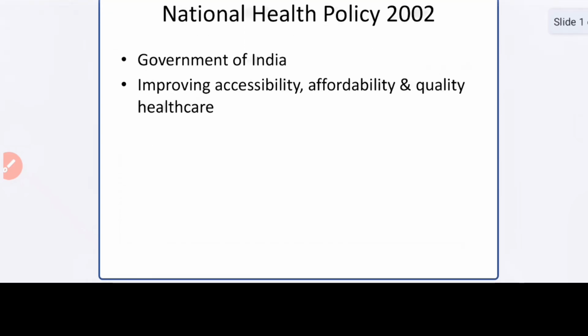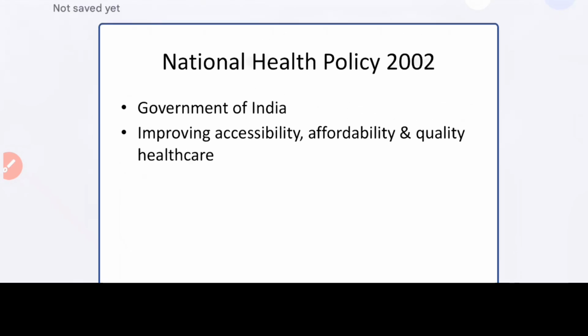I hope you understood, and you can take a screenshot and write the notes, mainly pointwise: first introduction, definition, objectives, strategies, achievements, limitations, then later the role of the nurse and the role of the medical practitioner. This is how you can attract the invigilator and gain the marks.